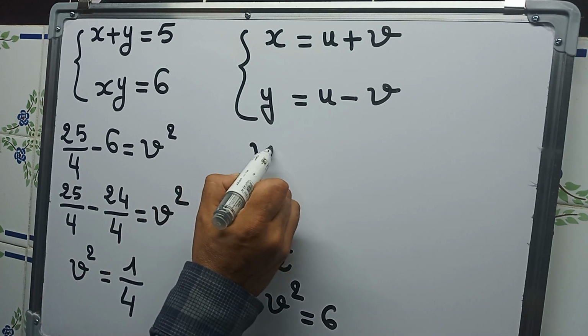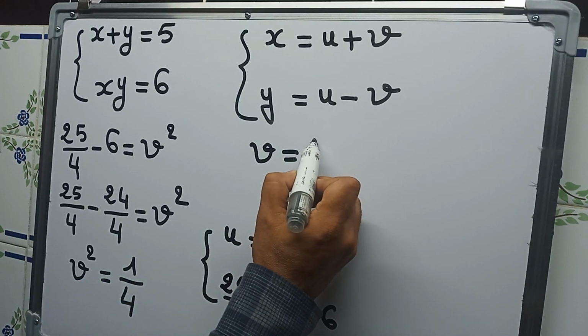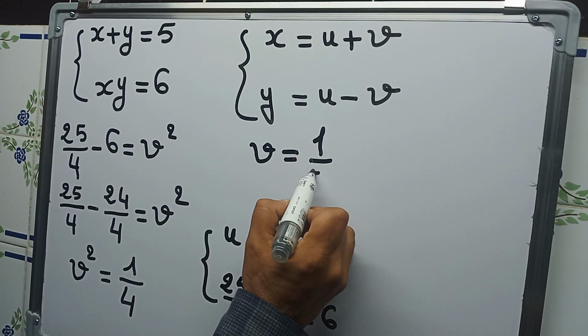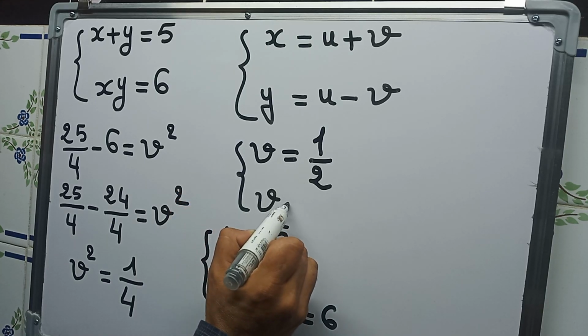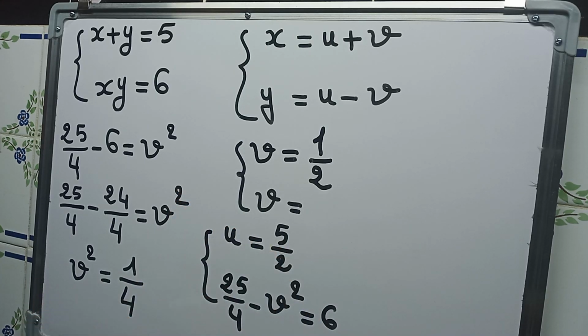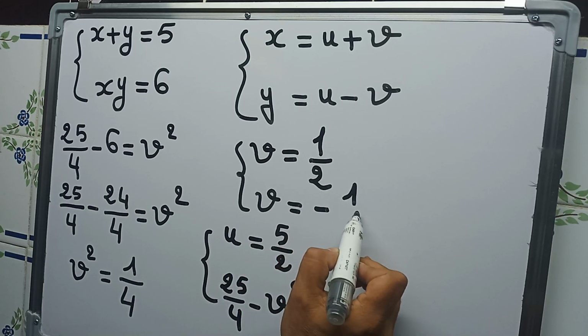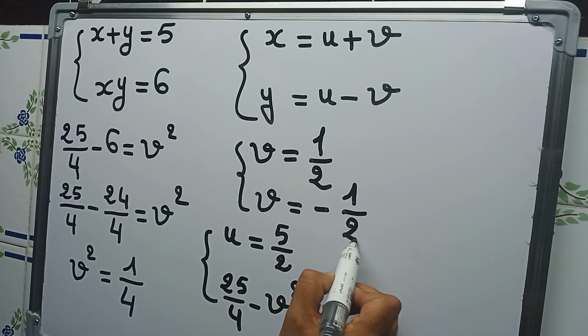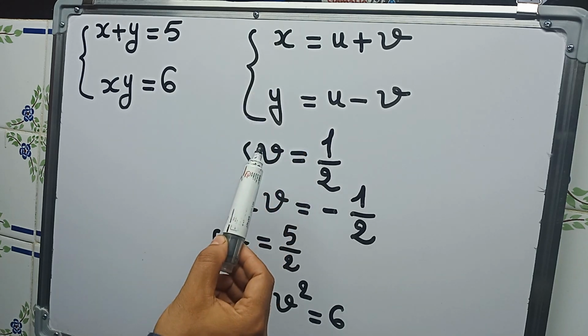So v is equal to the square root of 1 over 4, which is 1/2, or v is equal to minus the square root of 1 over 4, which is minus 1/2.